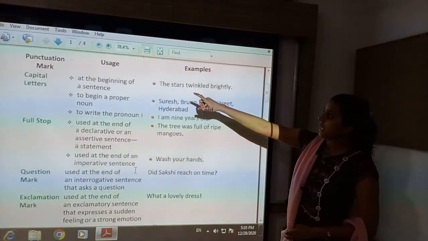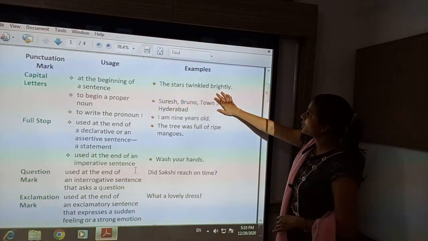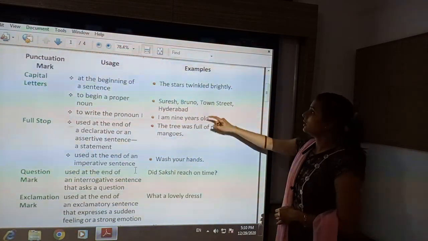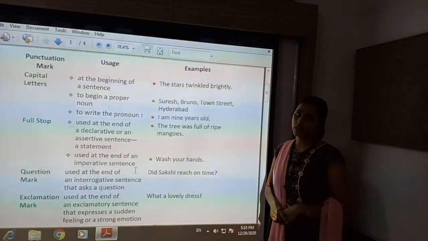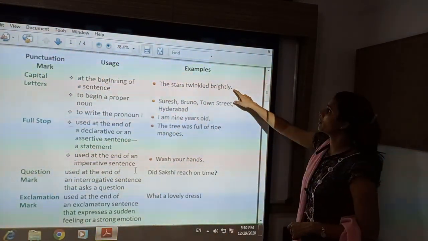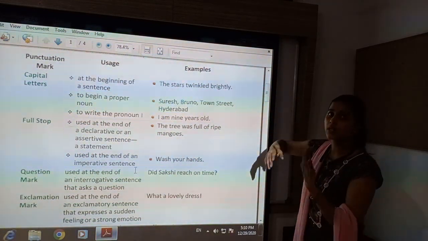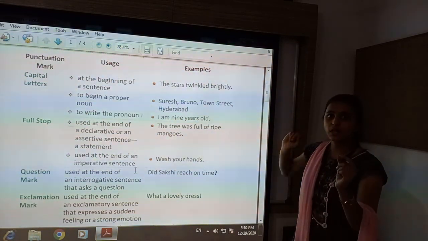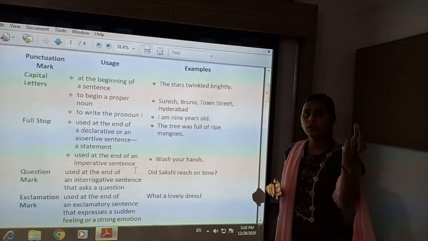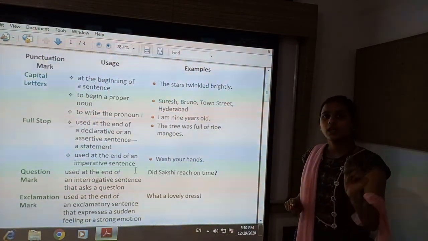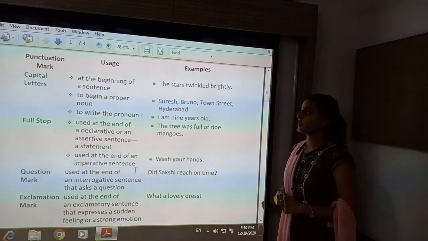See the examples of how we use the capital letter at the beginning of a sentence. The stars twinkled brightly. Here at the beginning of the sentence the first letter is written in capital. After a full stop also, if a second line starts, that will be considered a new sentence. So there also the first letter will be in capital. After every full stop, or where a sentence begins, you have to put a capital letter.